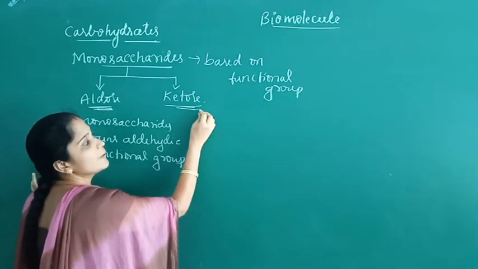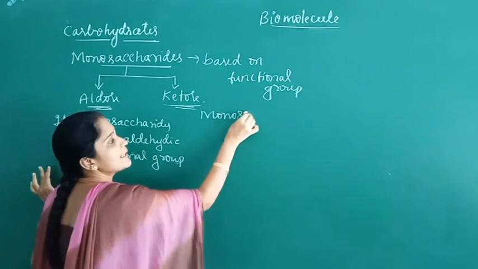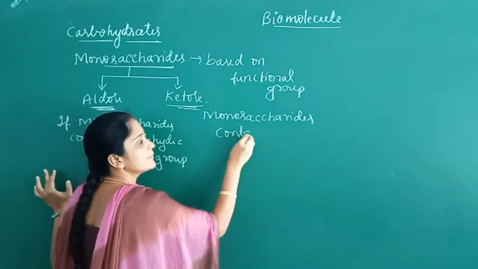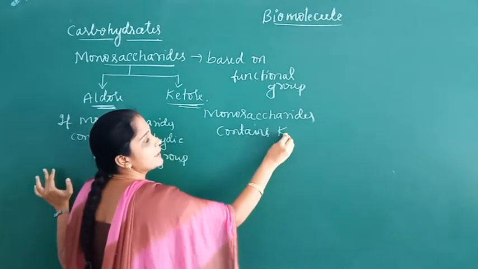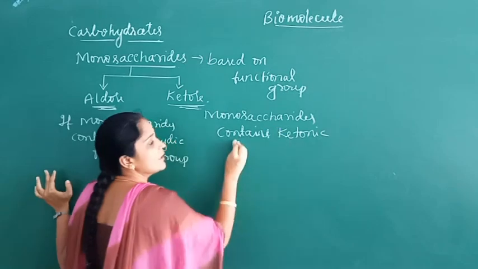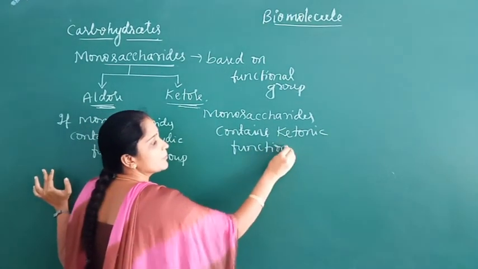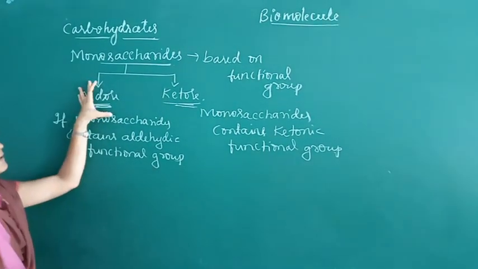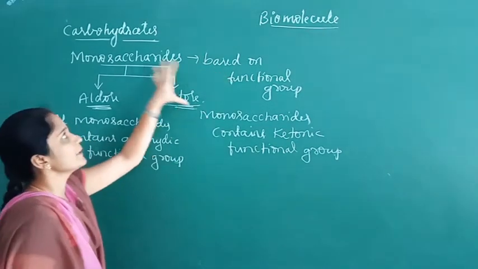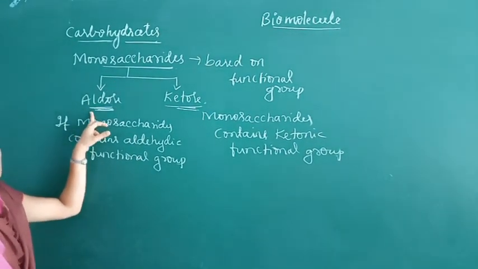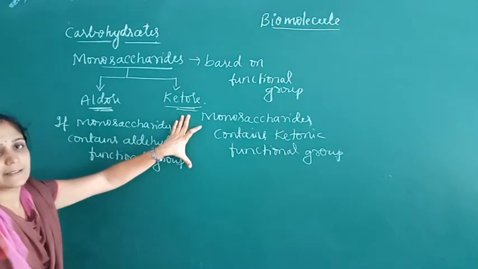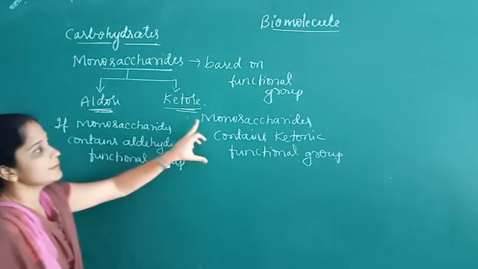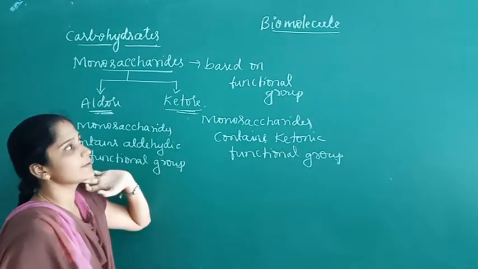Ketose means the monosaccharide contains a ketonic functional group. So based on the functional group present, monosaccharides are classified into two types: aldose and ketose. If the monosaccharide contains an aldehyde functional group, it is called aldose. If it contains a ketonic functional group, it is called ketose.